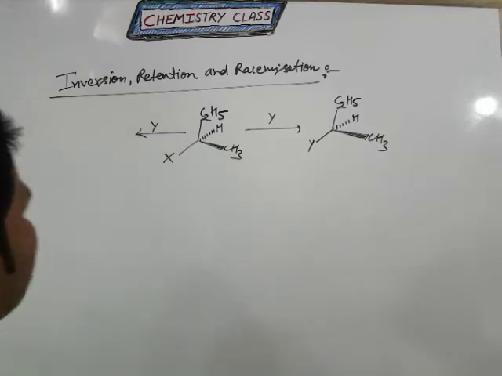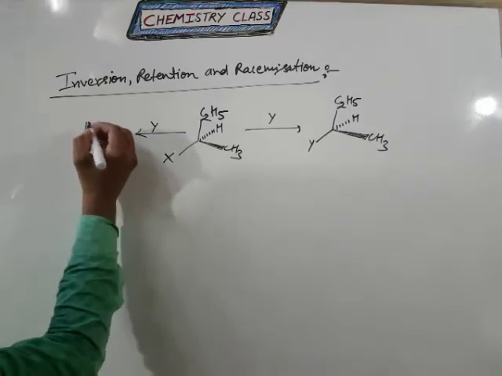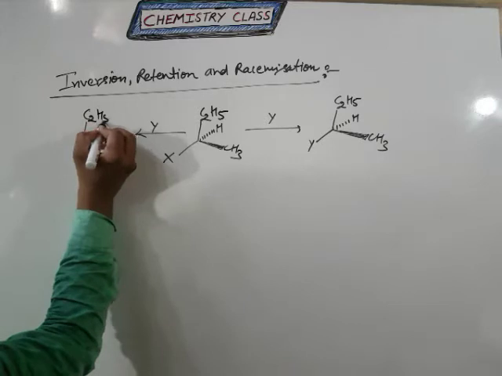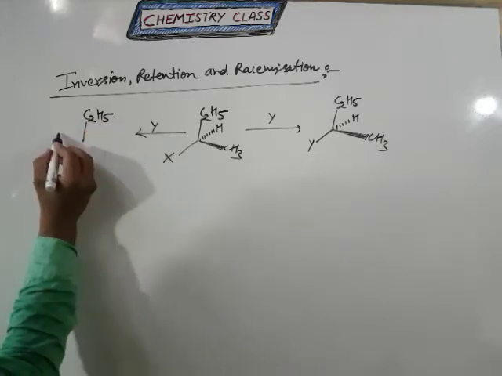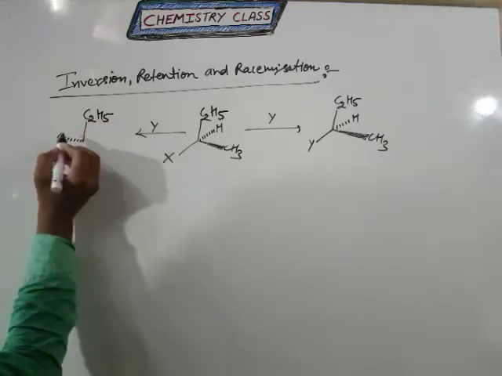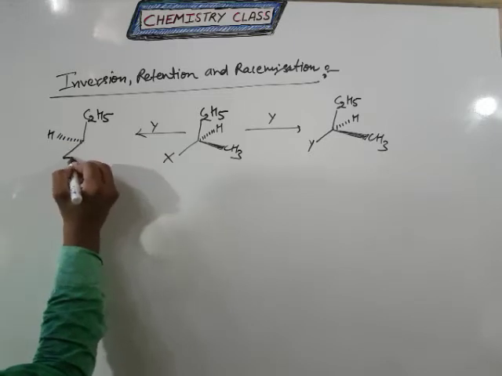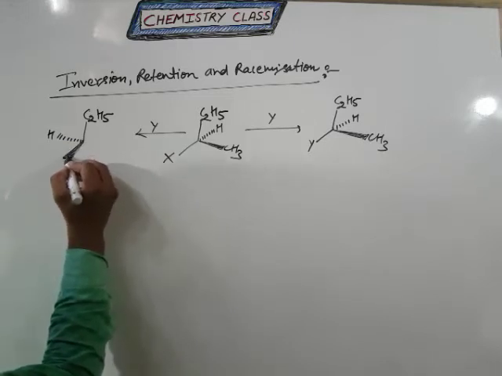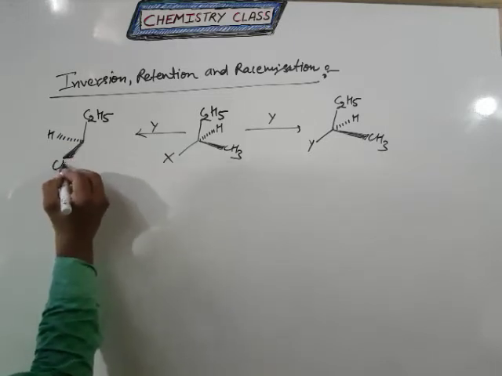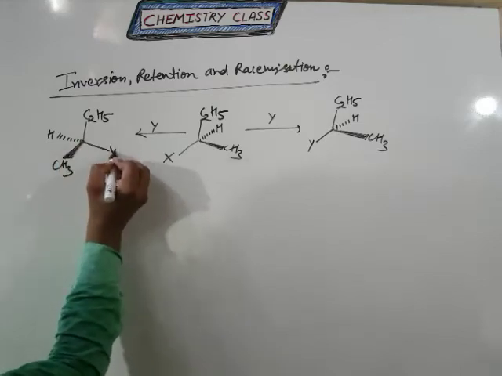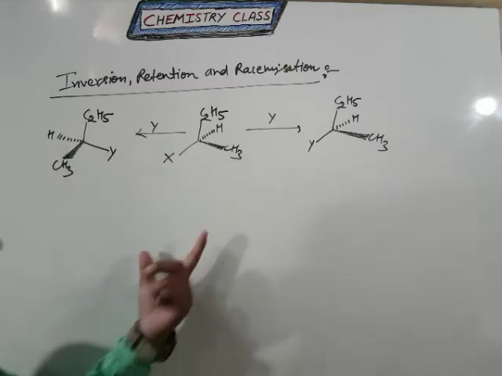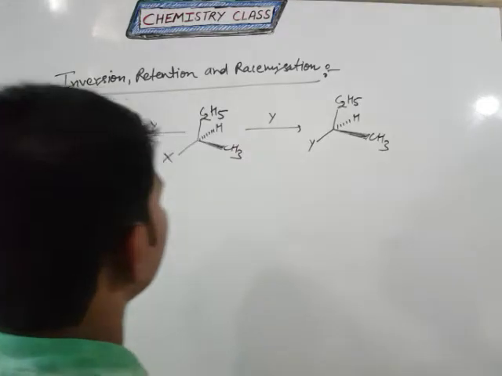Clear? But in this case, you see here C2H5, here hydrogen, and here CH3, and here Y. Clear? So what is the common difference?